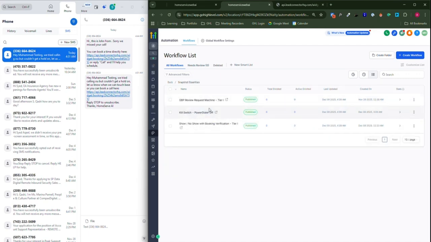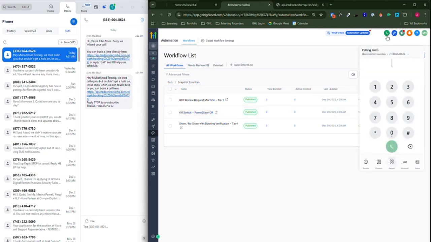Lastly, a few extra things like the business review, kill switch, like I just told you. If you call someone and you want to move them out, you can do it two ways. Either you can dispose them as kill switch, or you can just give them a tag which is power dialer off. If you give them the tag power dialer off, which ultimately means kill switch, so you can do it two ways. And finally, the no-show automation.